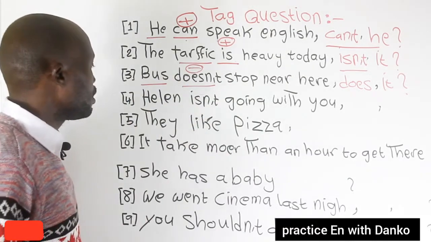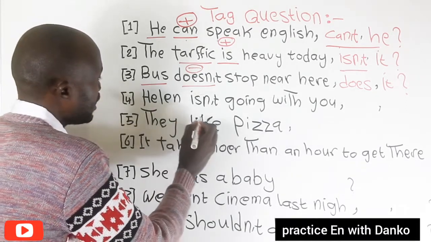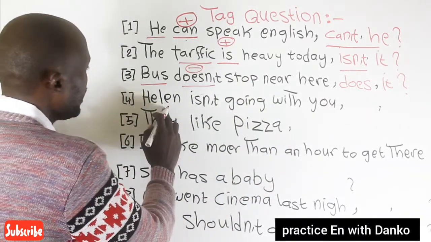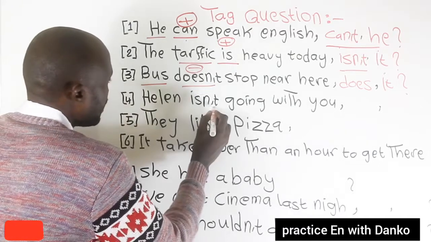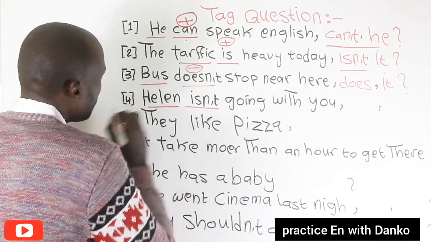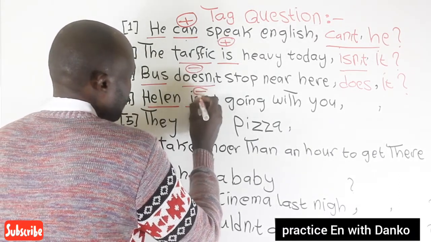Very good. Number four, Helen is not going with you. The verb is verb to be, and Helen is a noun. The sentence is negative.